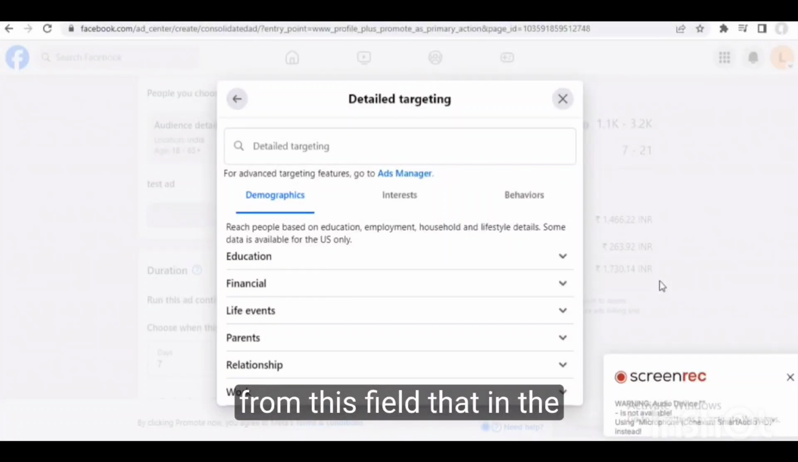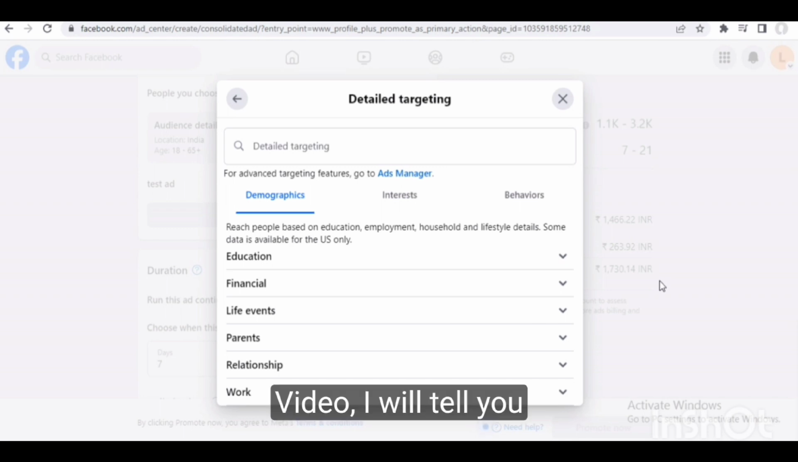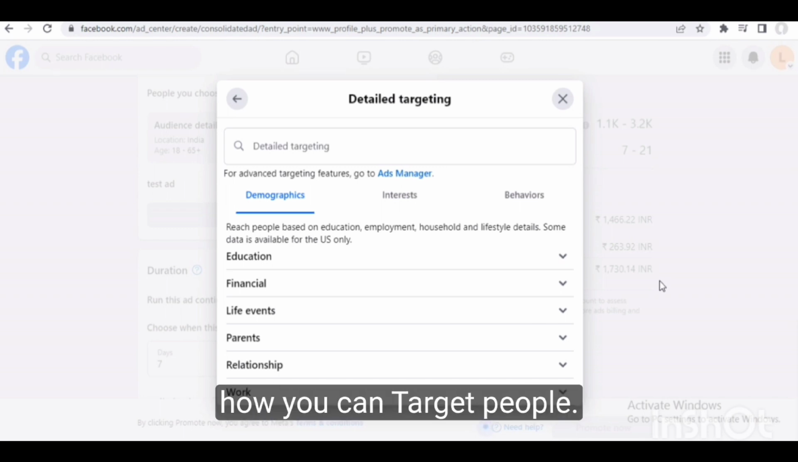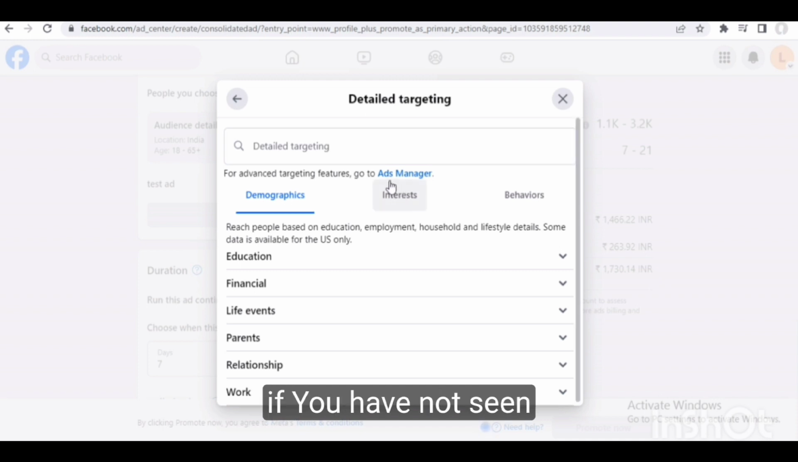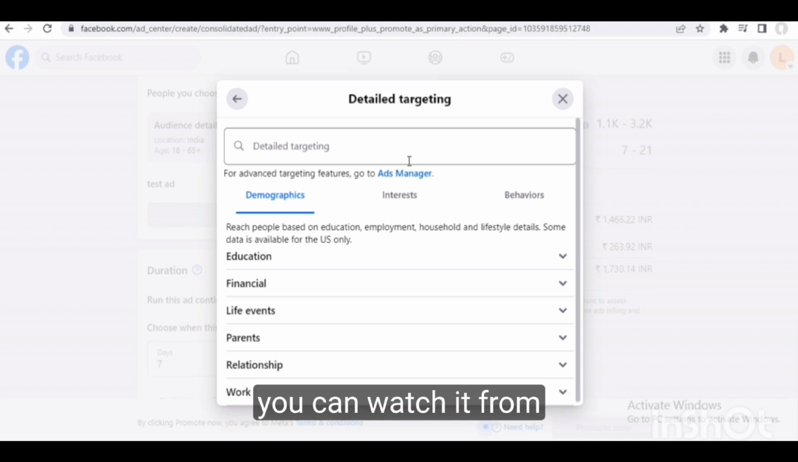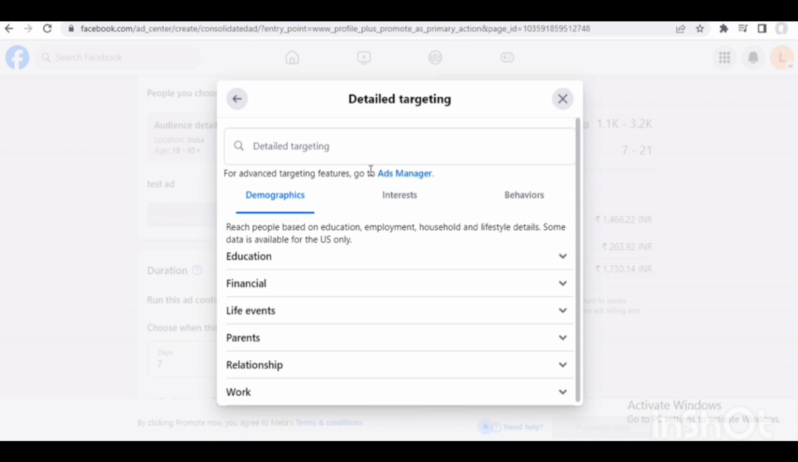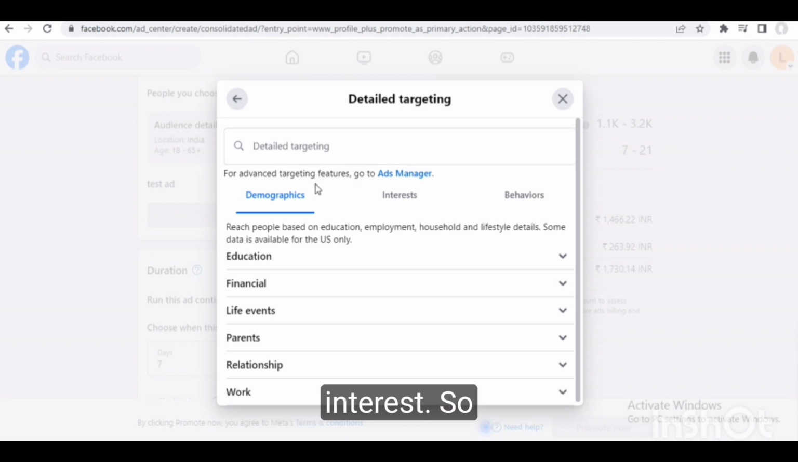I promised you that in the second part of this Facebook ad video, I will tell you how you can target people with interest. If you have not seen the previous part, I will provide the link in the description of this video, or you can watch it from my channel. Okay, so here we go: how we can target people with interest.